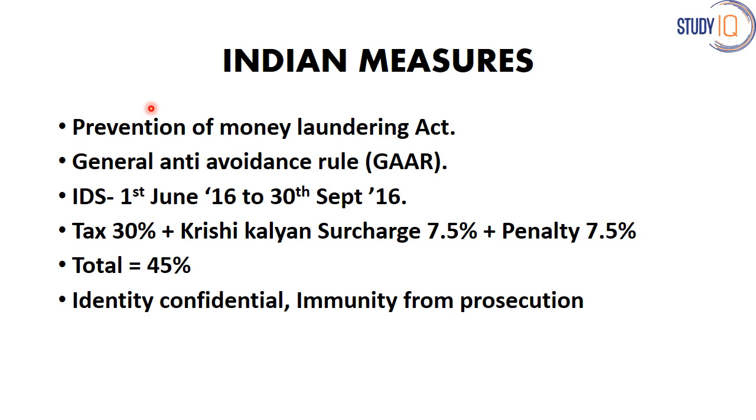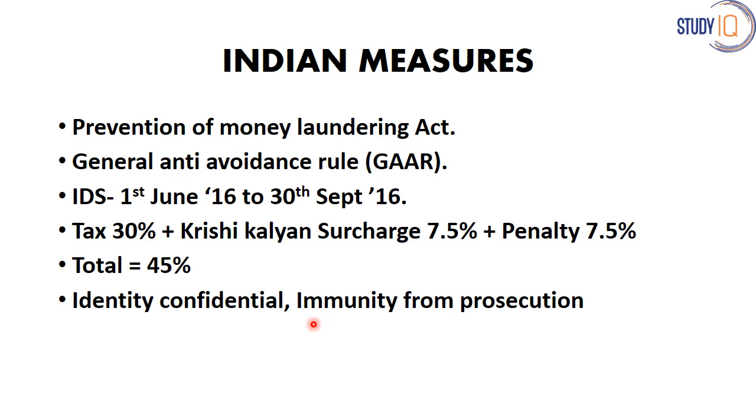Thirdly, it's the Income Declaration Scheme, or IDS, which is basically targeted at individuals who have not declared their undisclosed income. The time window allowed for the IDS was from 1st June 2016 to 30th September 2016. Under IDS, the persons who disclose their income will have their identity kept confidential and will be immunized from further prosecution.